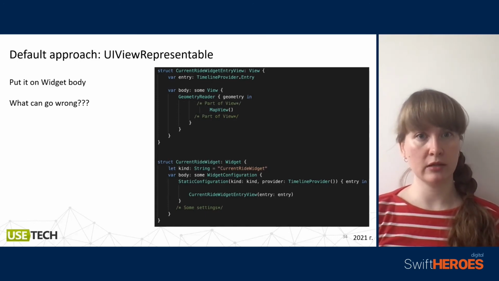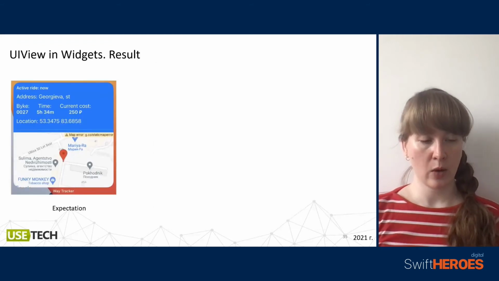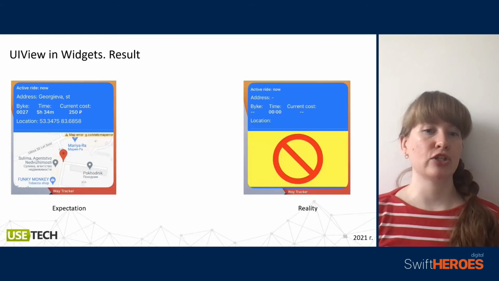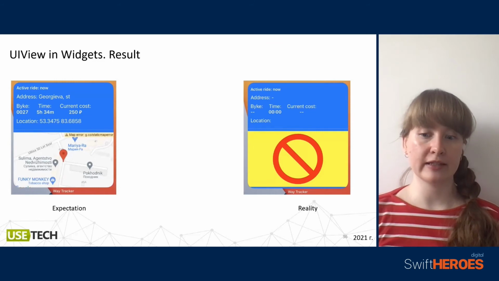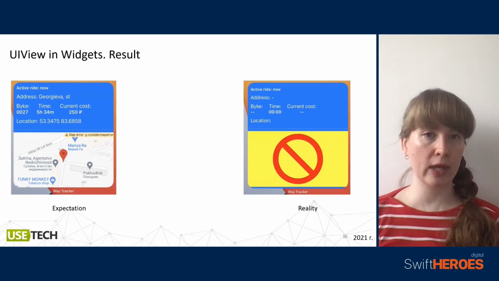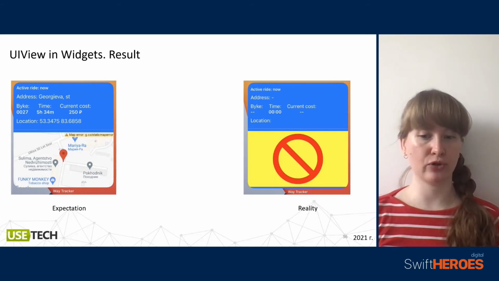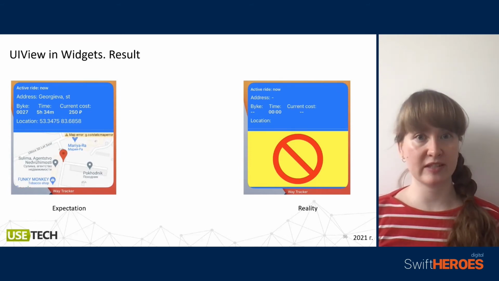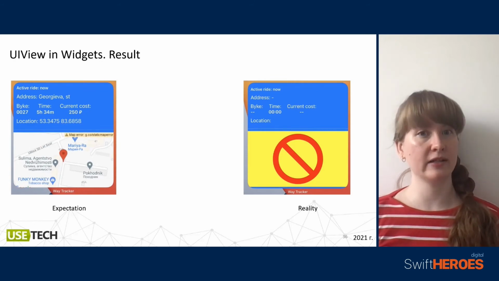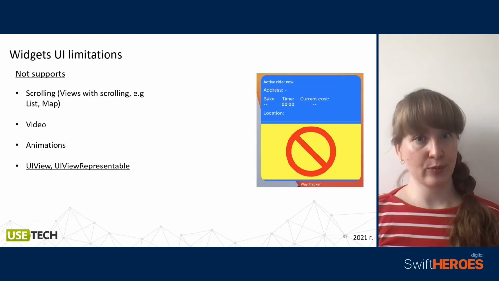It seems to be normal, and what can go wrong at this point? Well, here is our expectation of what we need to get, and what we receive in reality. Okay, we haven't received our map. We haven't received our information, right? It is broken, and our customer is disappointed, and of course developers and quality specialists are also disappointed.